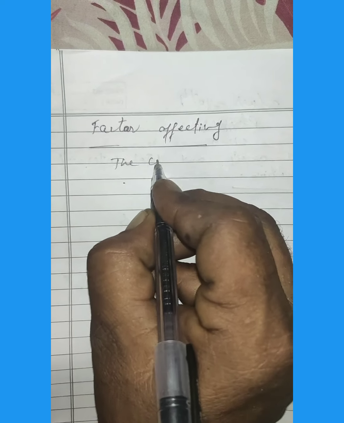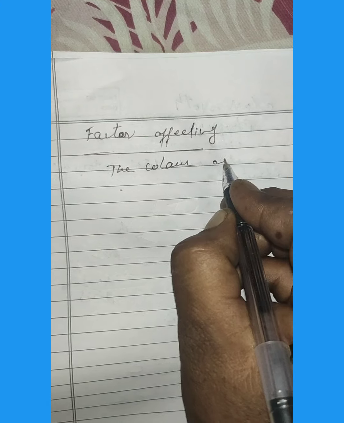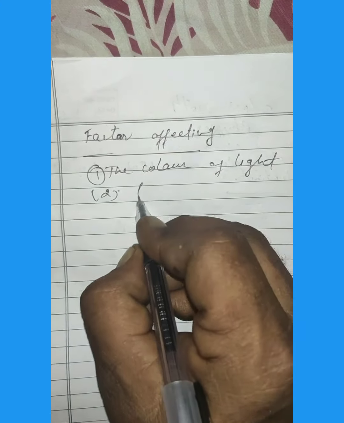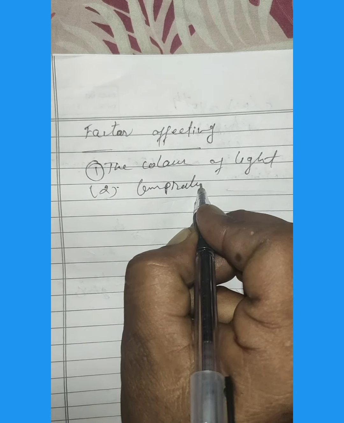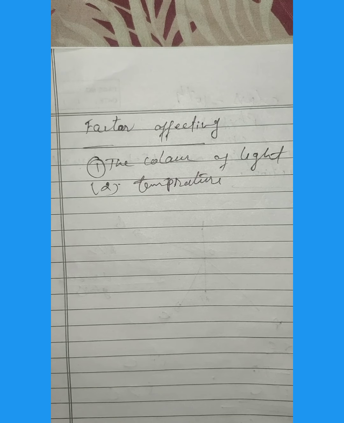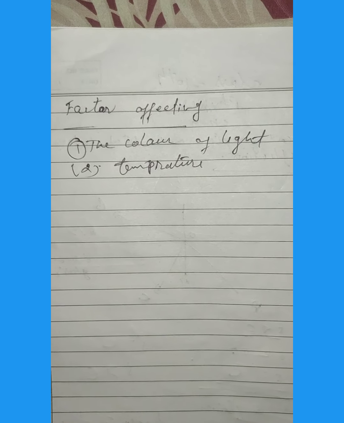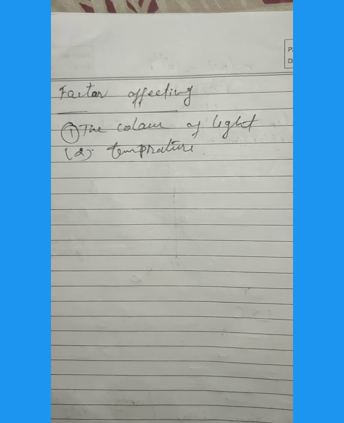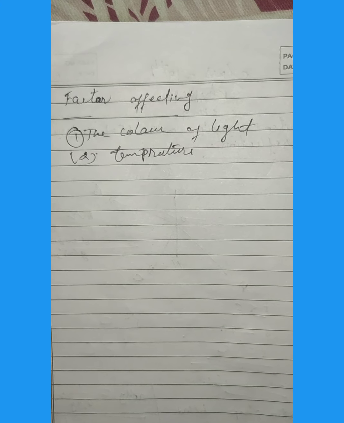The main two factors are the color of the light and the temperature. As for the color of the light, the refractive index of a transparent medium decreases with increase of wavelength. And on increasing the temperature of the medium, its refractive index decreases. As the refractive index decreases, the critical angle for the pair of media will increase.